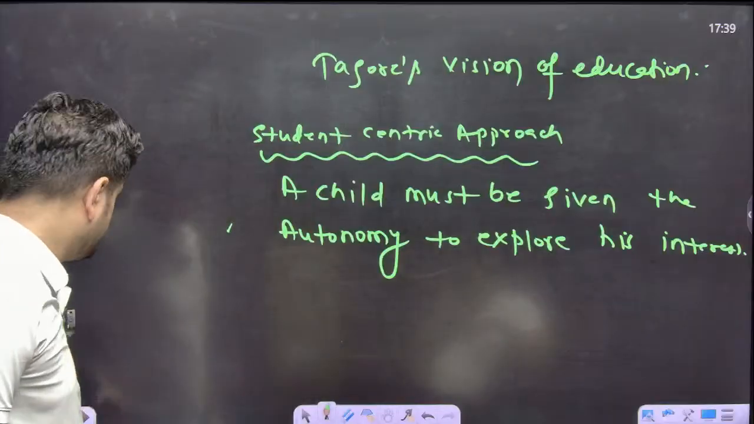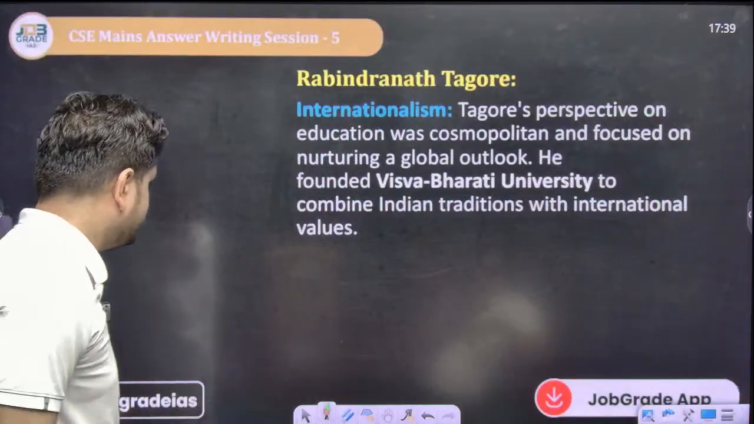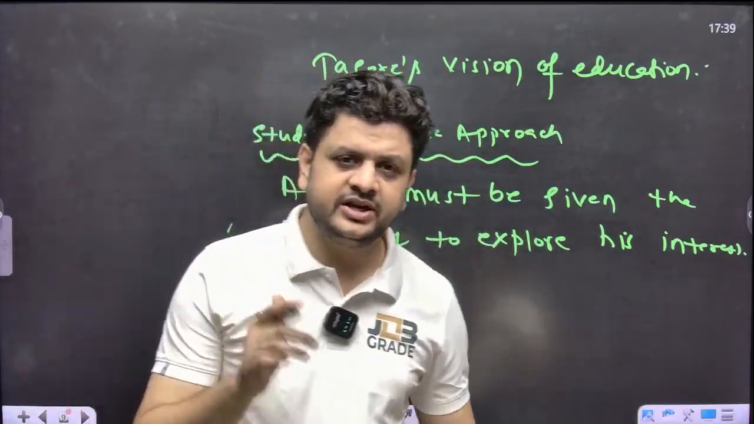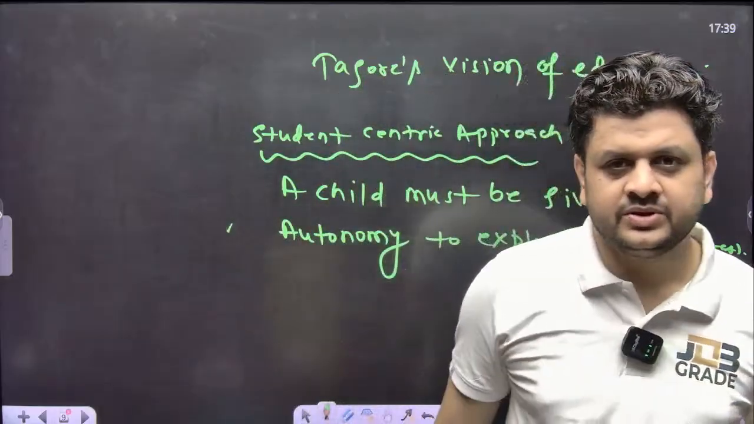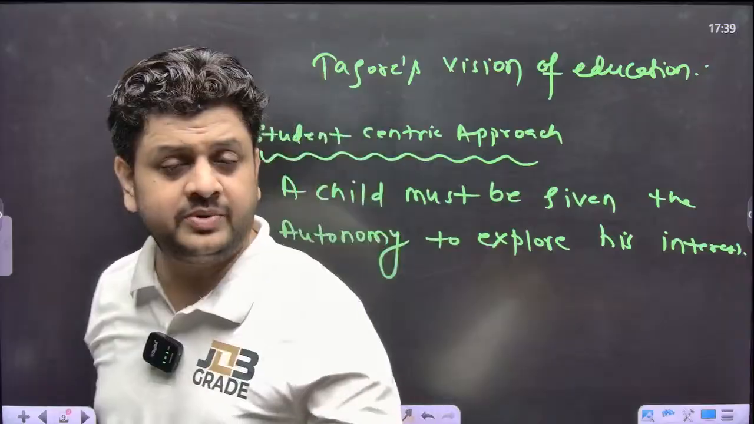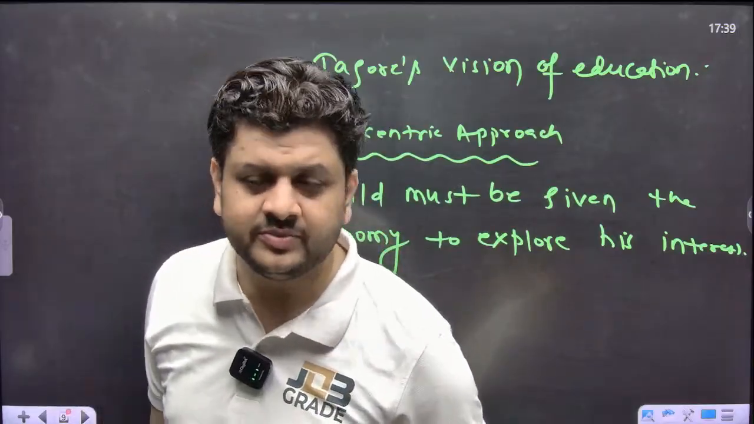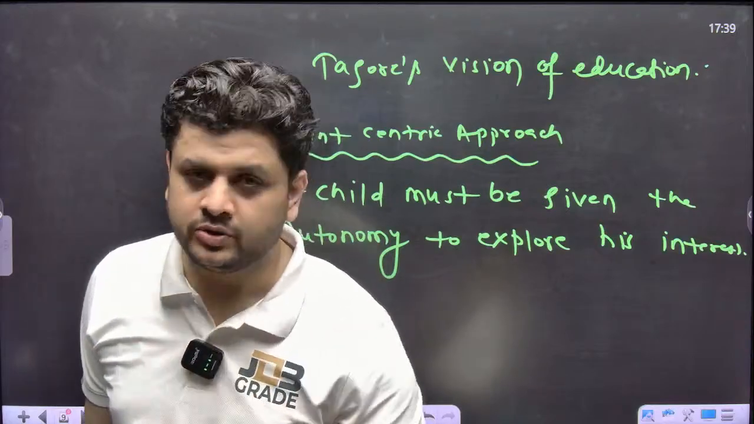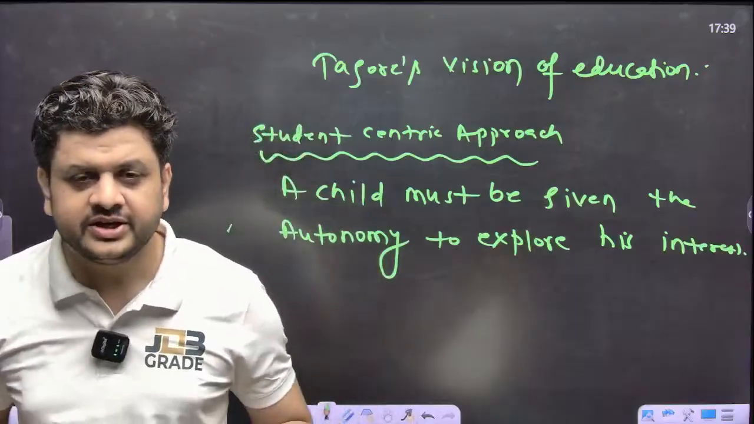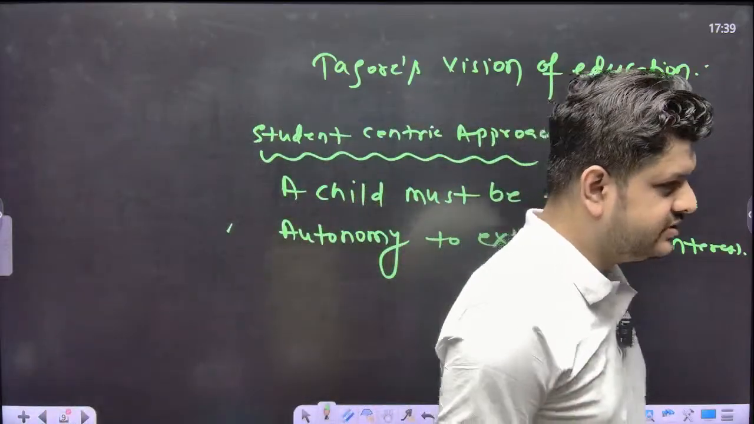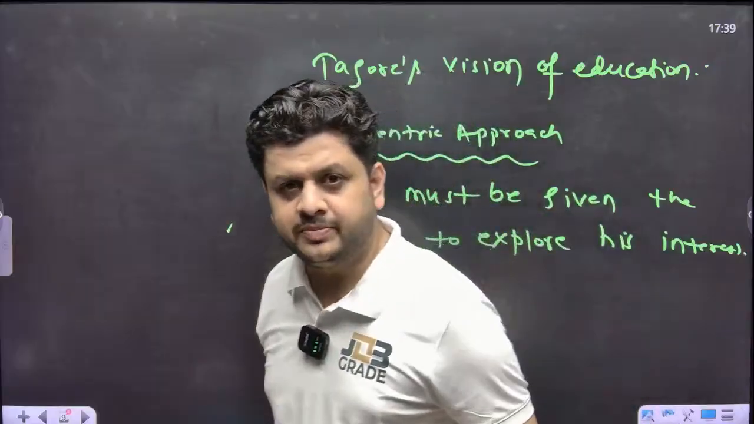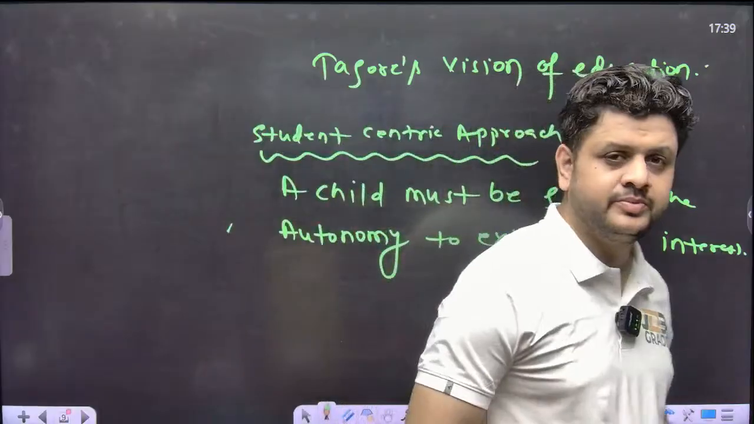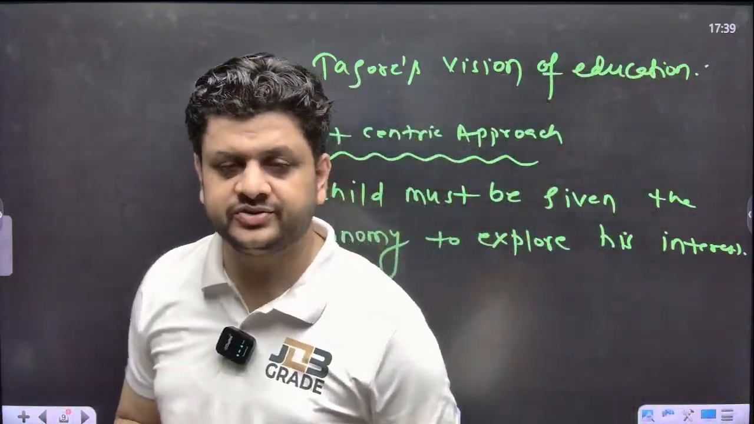The next concept of Tagore was internationalism. What was the concept of internationalism? Tagore wanted the Indian education system to be on the lines of the British education system, but not typically like the British education system. The education system of India must have a global outlook. You must be educated in such a manner that your importance should count not only in India but also in the entire world.